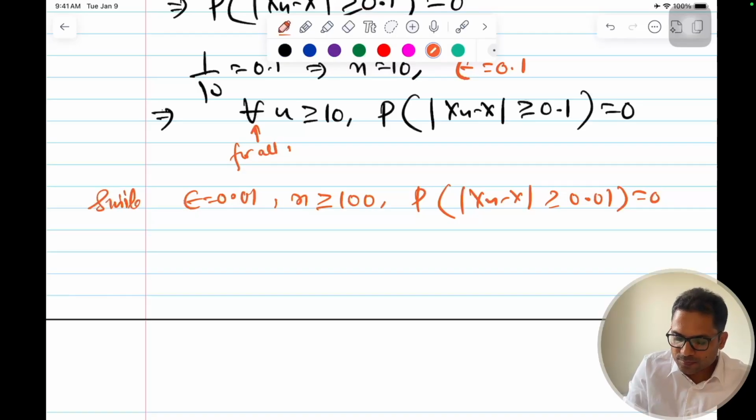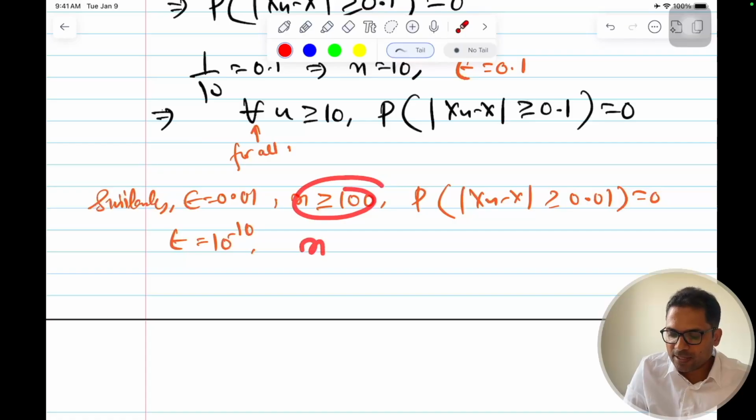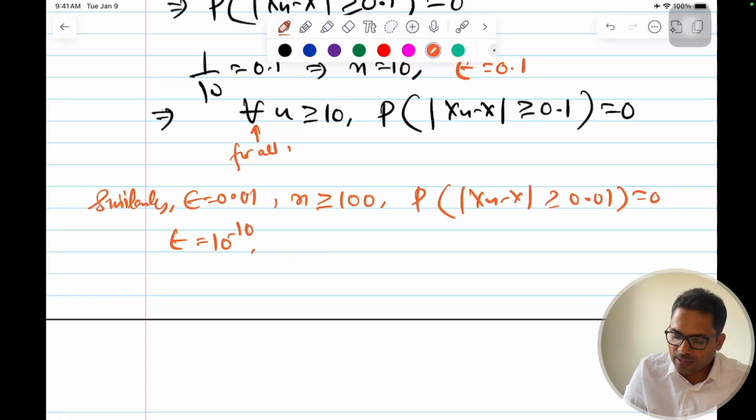Similarly, you can keep on going. This epsilon can become very, very small. Even if it becomes like 10 to the power minus 10, similarly, you will have to take that many samples. n will be greater than or equal to 1 by 10 to the power minus 10, that is equal to 10 to the power 10.